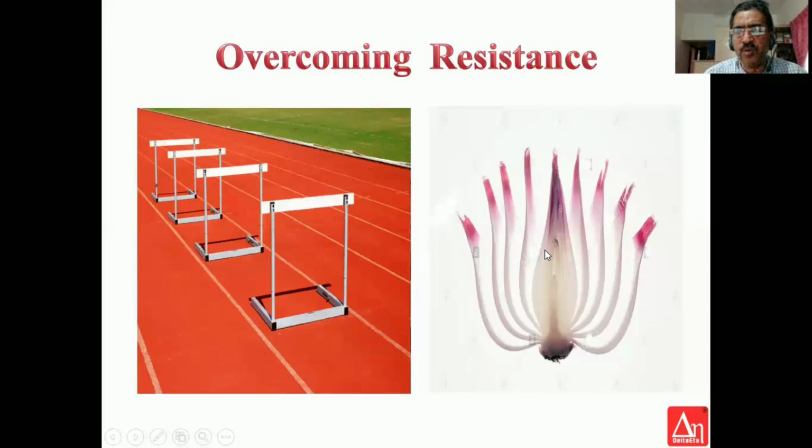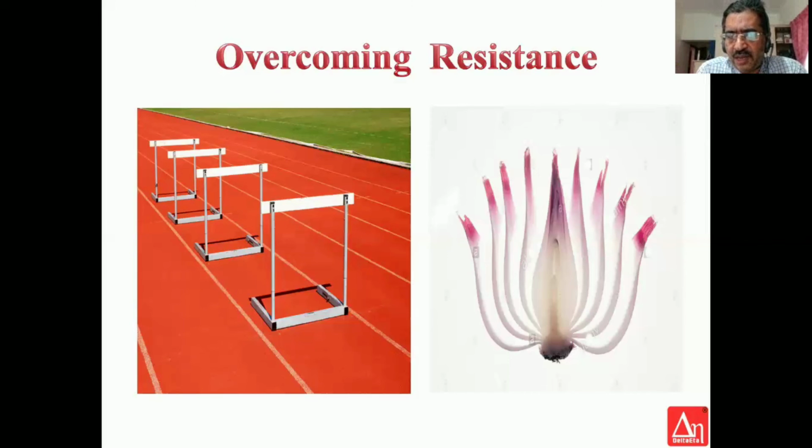Here, your successor will face the same hurdle again, even if you overcome it. Whereas, when you go to the onion, you peel it off so well that after some time you find that the onion is of no more use, because it absorbs bacteria from the atmosphere and it turns bluish in color. So that onion is poisonous and you just throw it in the waste basket. So you have to overcome resistance in such a way that you peel it off, that resistance becomes corrupt or poisonous and is thrown away. It can never be used again.